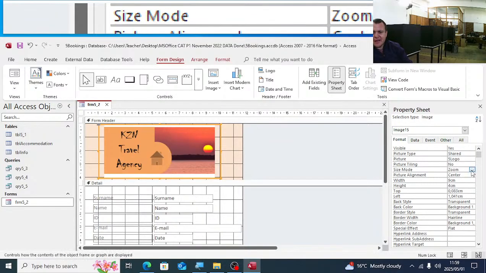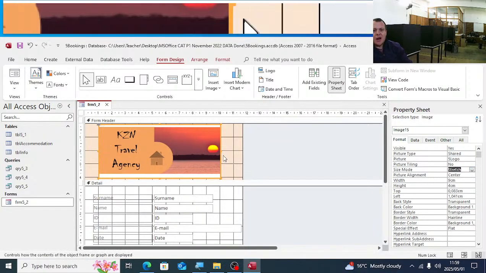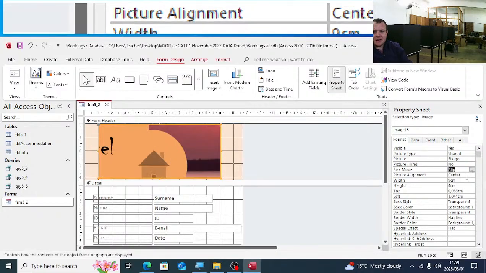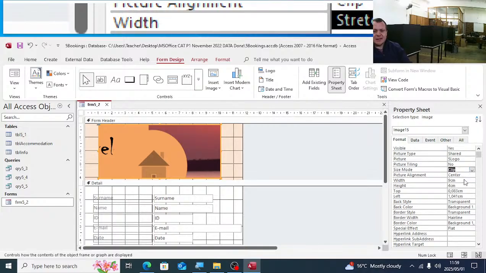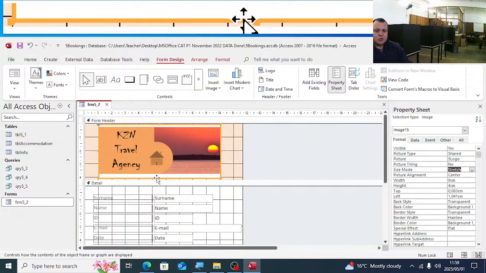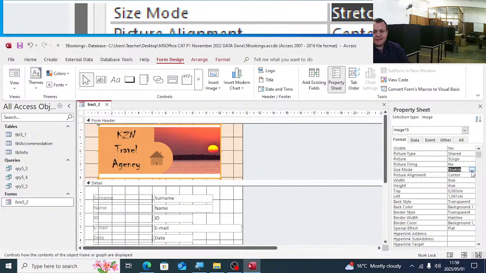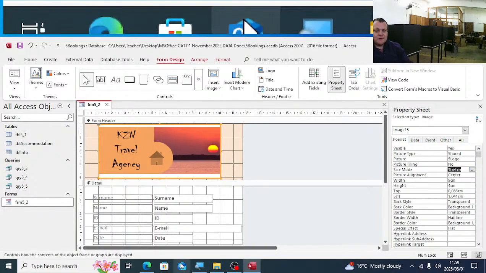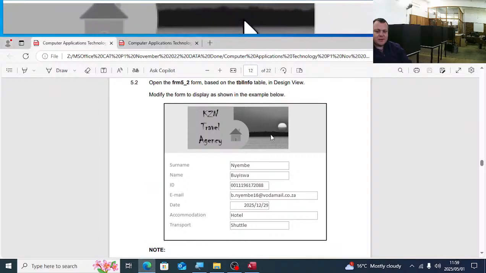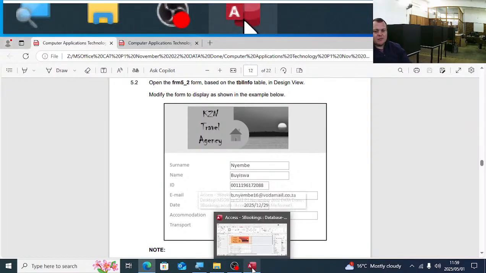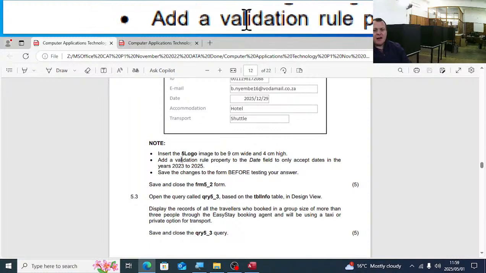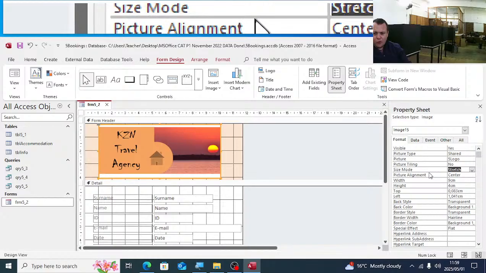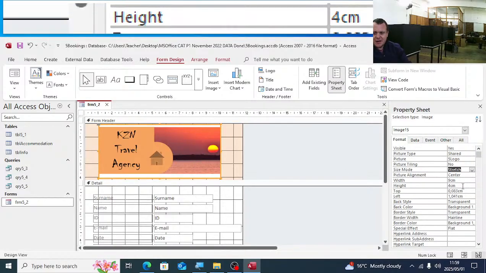So what I do there is I change the size mode to zoom. Sorry, I'll change a bit around here. Yeah, it doesn't show. I want this white space to be gone. It doesn't matter which size mode you choose, it is still there, and it's also not visible in the question paper. So let's see later on how the marks will be allocated. Add a value, so that is inserted 9 by 4. So click on the picture, it must be 9 and 4.